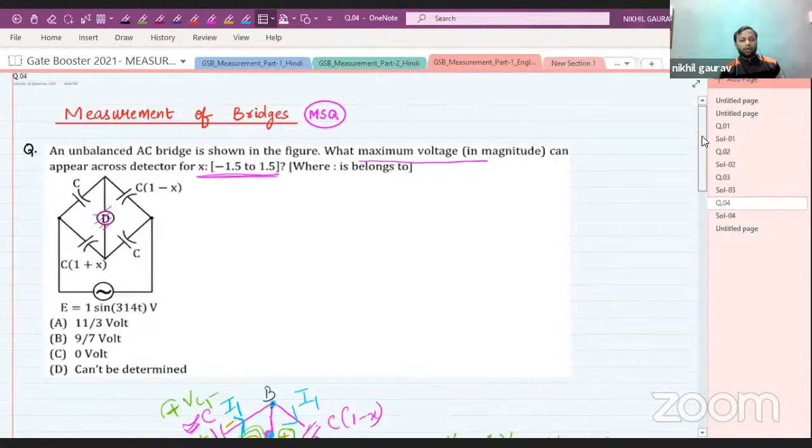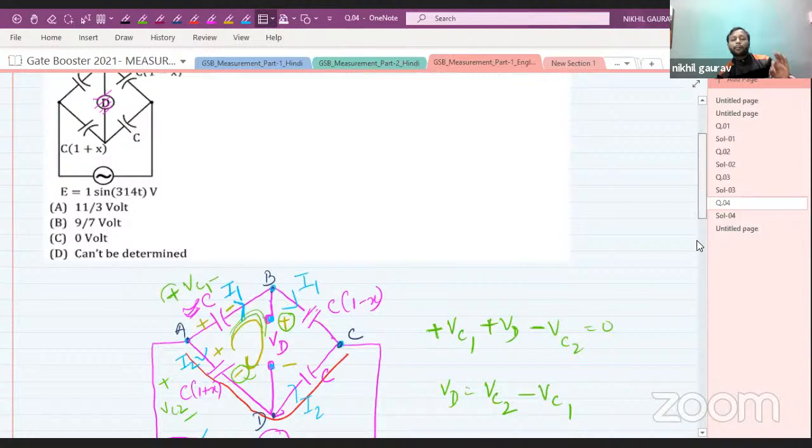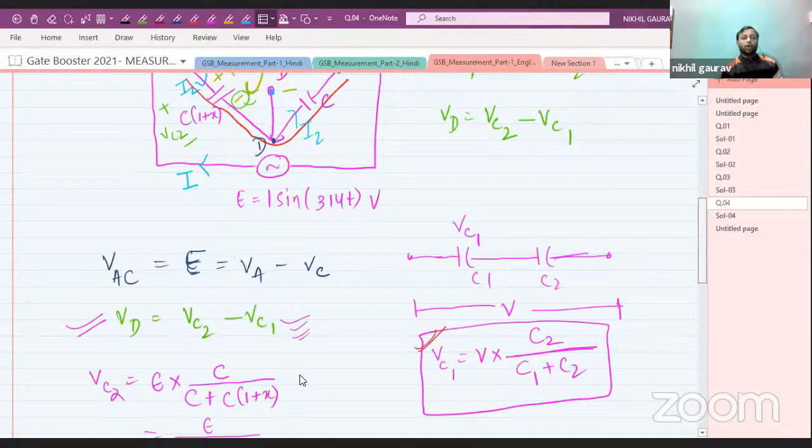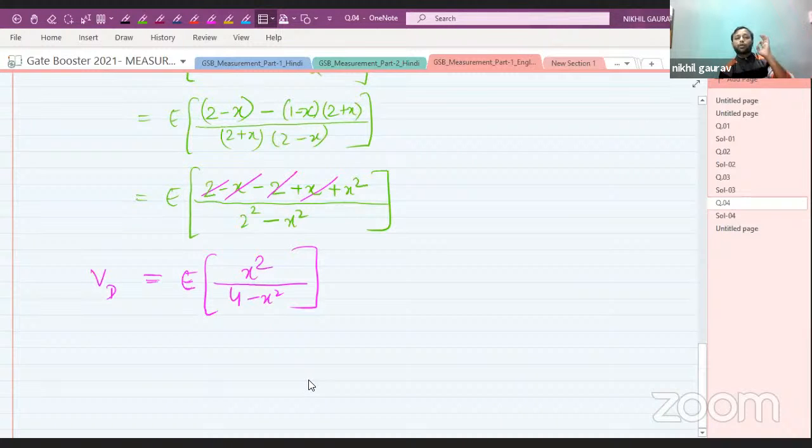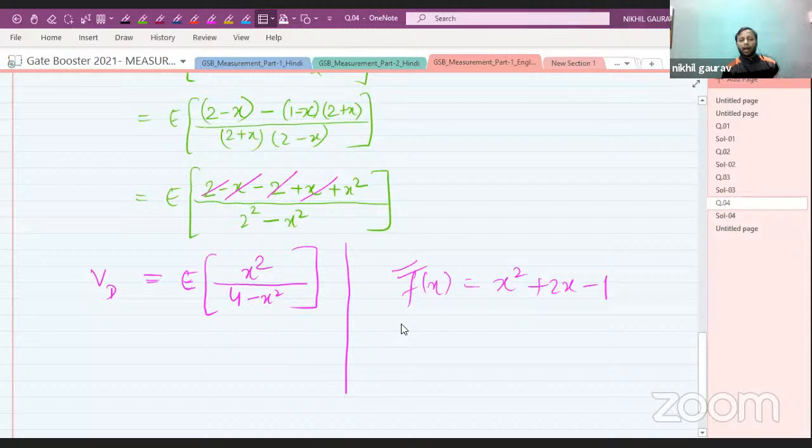To get the maximum of any function, what you are supposed to do? You are supposed to differentiate that function. Let me take an example here. Suppose you have expression f of x equal to x square plus 2x minus 1, and I ask you to please give me the maximum value for this function.